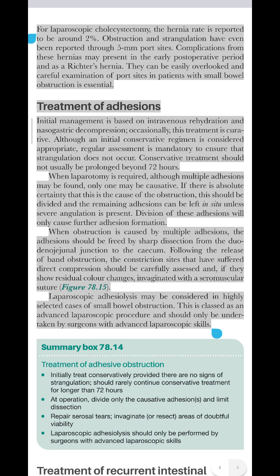Laparoscopic adhesiolysis may be considered in highly selected cases of small bowel obstruction. This is classed as an advanced laparoscopic procedure and should only be undertaken by surgeons with advanced laparoscopic skills.